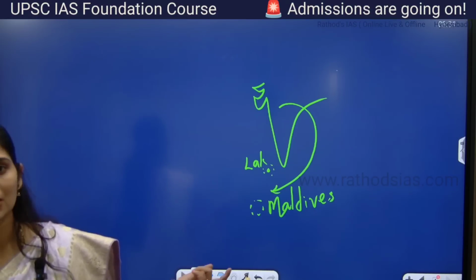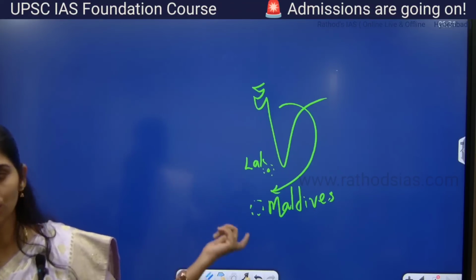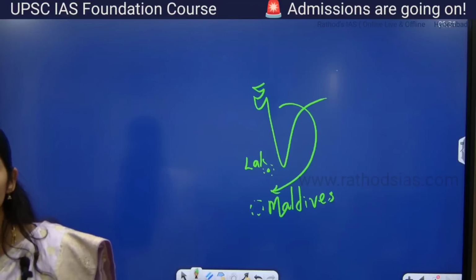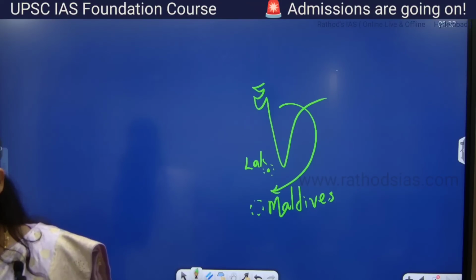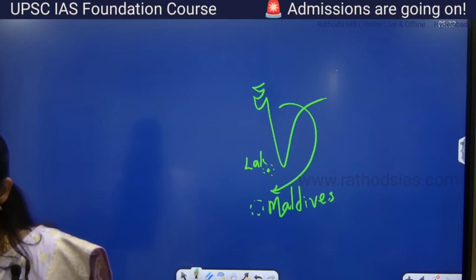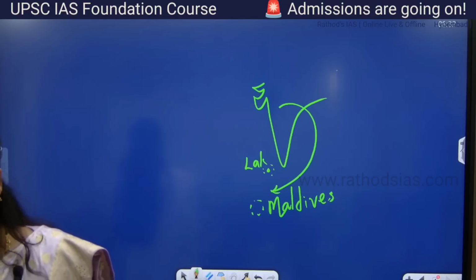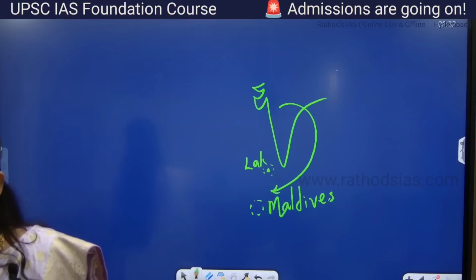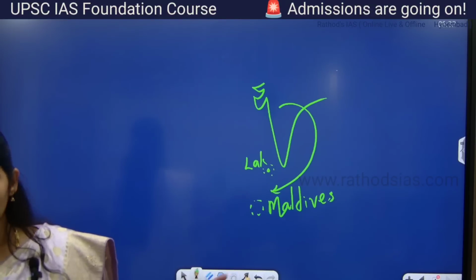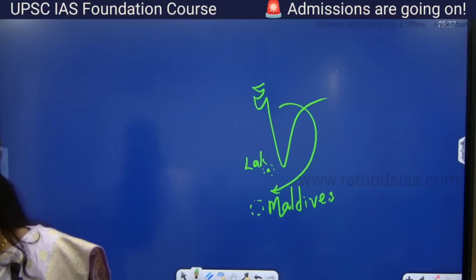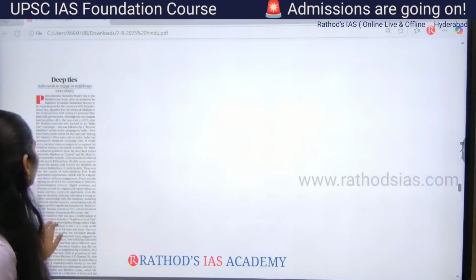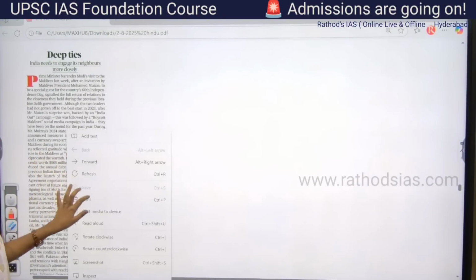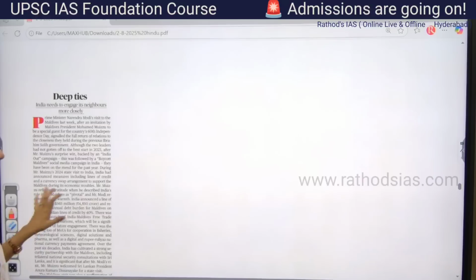At that time we discussed why India is focusing on Maldives. India has its own interests. What are India's interests in Maldives? Security, next, safety in the Indo-Pacific region, next, to counter China, and also climate change related conventions, everything. Okay, all those things we discussed, right? So now this article is saying we have to engage with our neighbors closely. So let us dig deep.